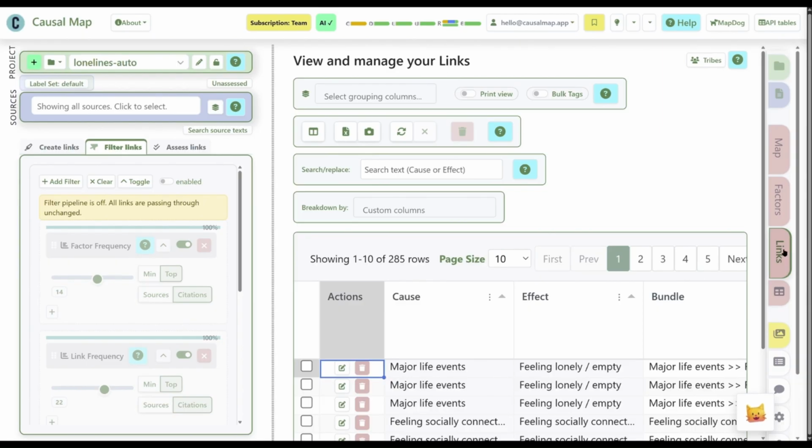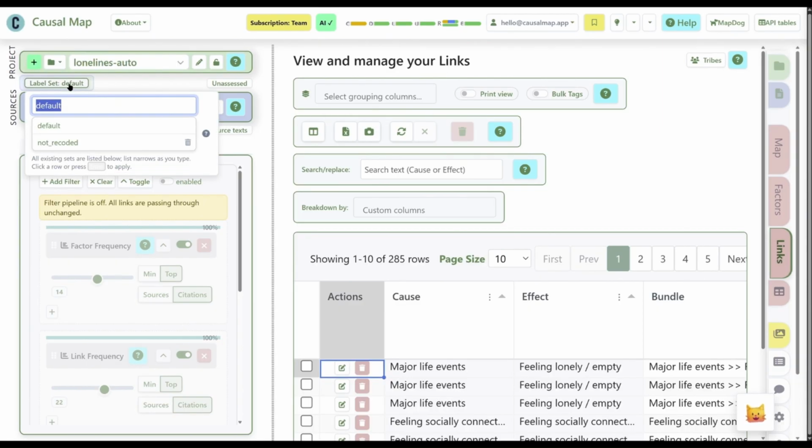What I also wanted to show you was it's created a label set. So it's got the default label set, the one that we've recoded into, but it's also saved for you the not recoded set. So if you decide you don't like this recoding, then you can switch back to the links as they were before recoding to do something else with them, to recode them differently if you like. We'll leave it for now on that default set.